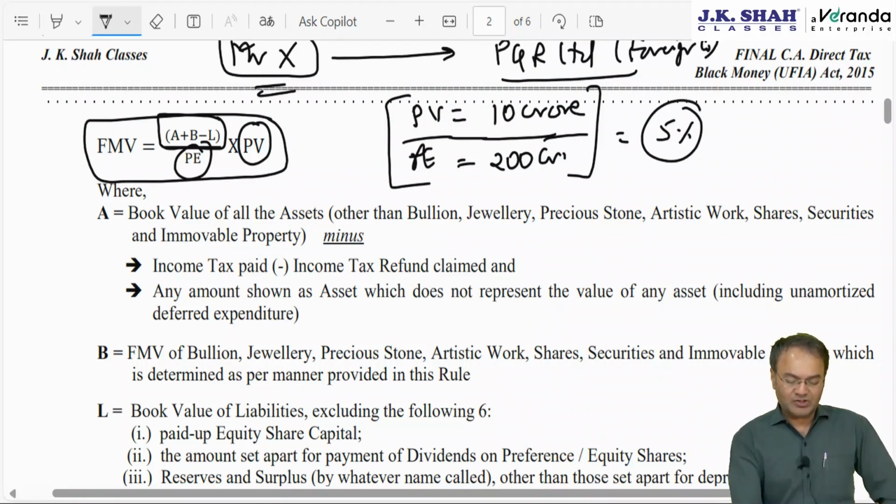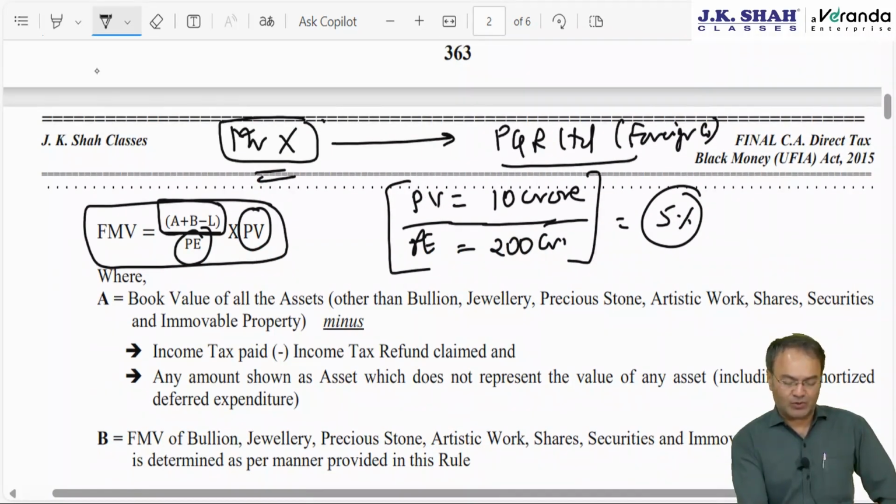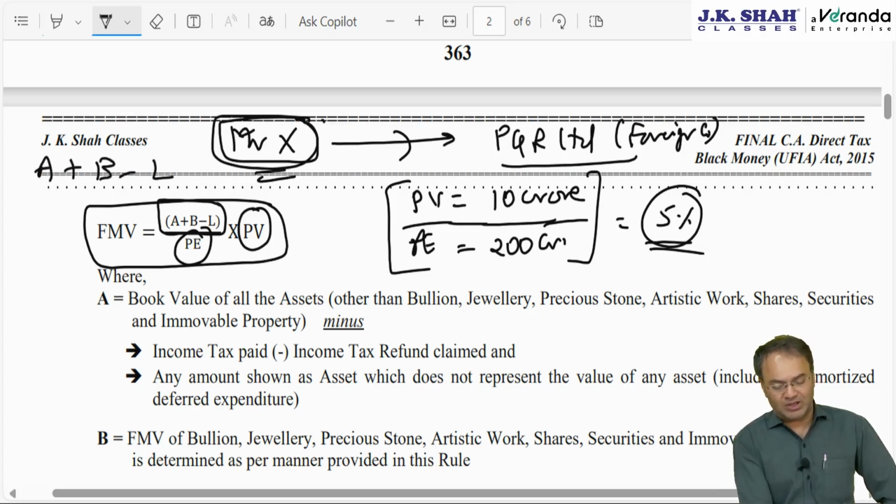Okay, where A plus B minus L, let's try to analyze this formula. Who is the assessee here? Mr. X is holding shares in which shares? Equity shares. Which type? Answer, unquoted equity shares of PQR Limited, which is 5% of the total shares of the company. A plus B minus L, so L we know pretty well. What is L? L is liability.